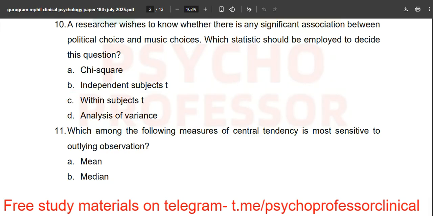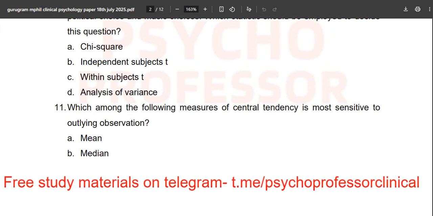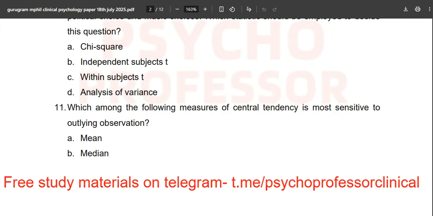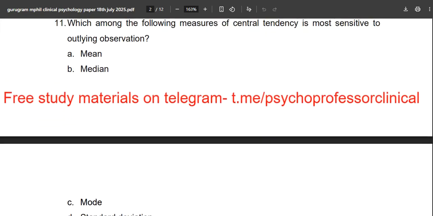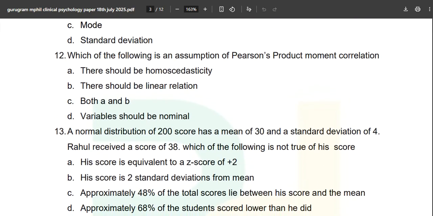Now, which among the following measures of central tendency is most sensitive to outlying observation? Mean, median, mode. You can answer. We are discussing the measures of central tendency. And what is the correct answer? Correct answer is option A, and you have to just move forward. Just remember this, just mug this up. This is mean. Let's move forward and don't waste time on such questions.